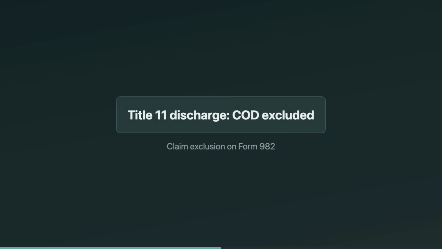Bankruptcy is the cleaner rule. If the debt is discharged in a Title 11 bankruptcy case, the COD income is excluded. But you usually don't just ignore it. You report the exclusion and any required tax attribute reductions on Form 982. On the EA exam, if you see "discharged in bankruptcy," your brain should immediately say exclusion plus Form 982.